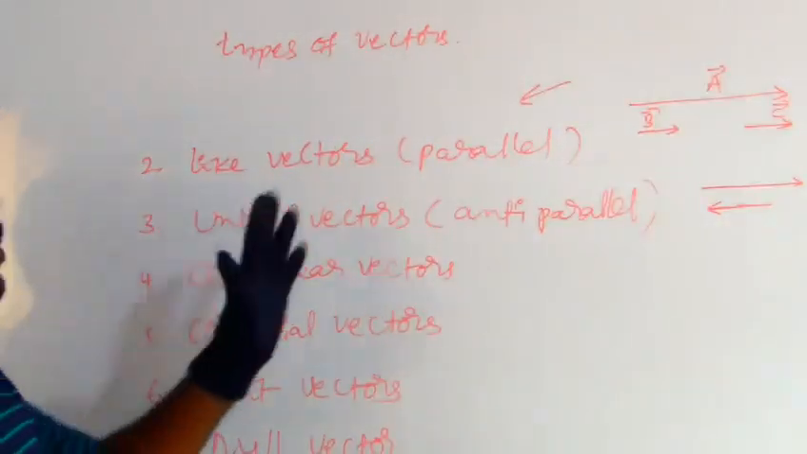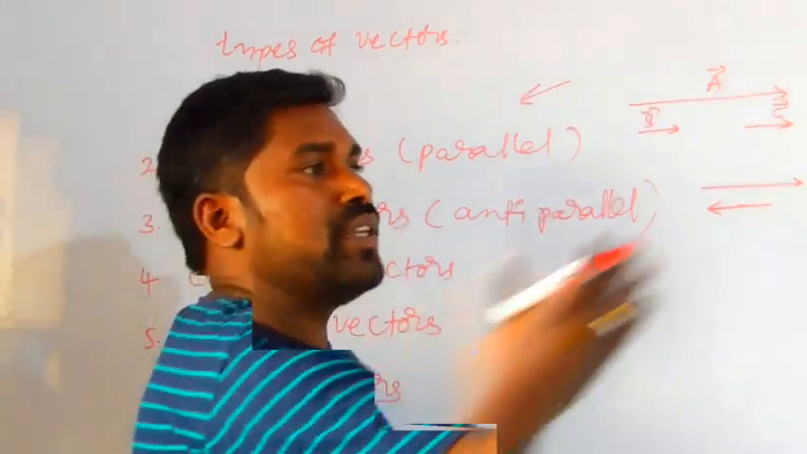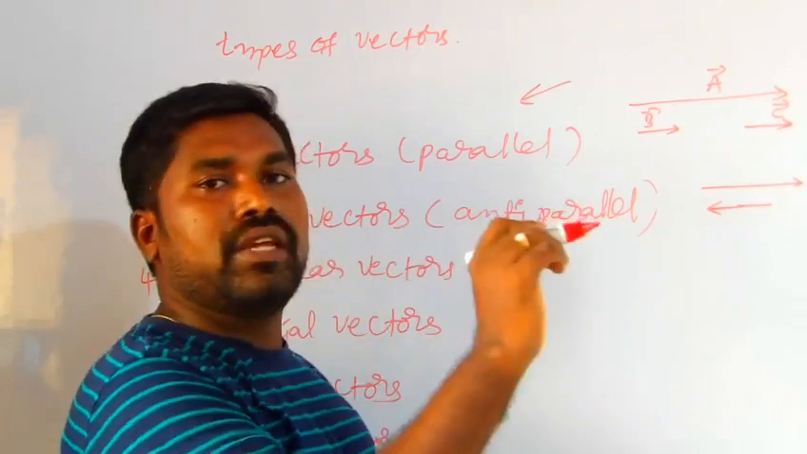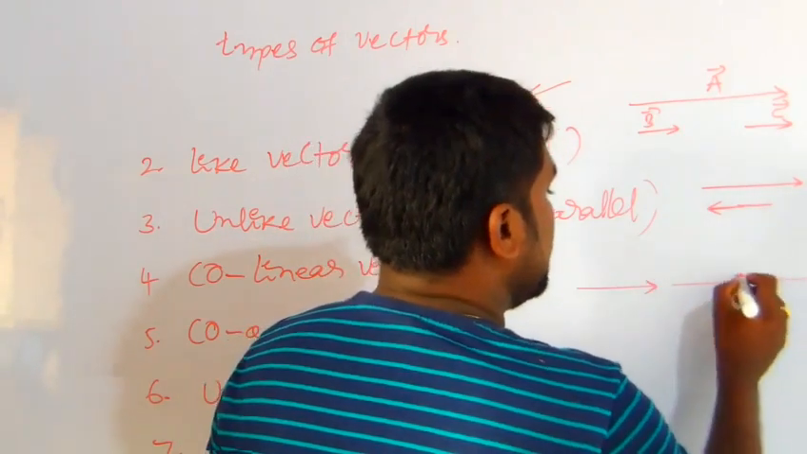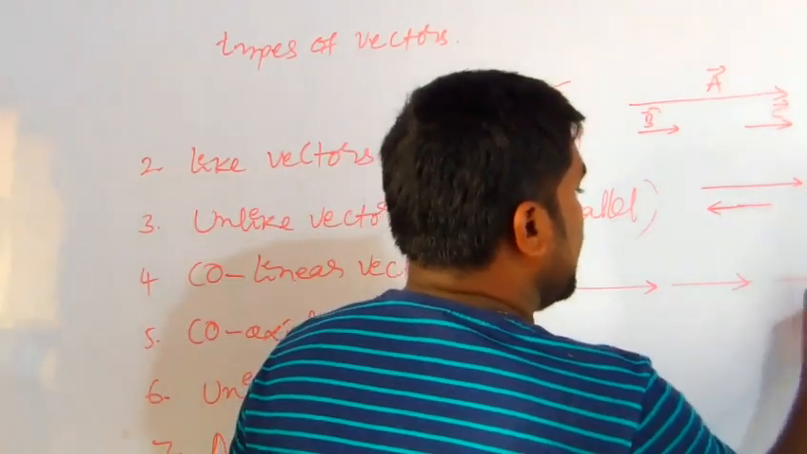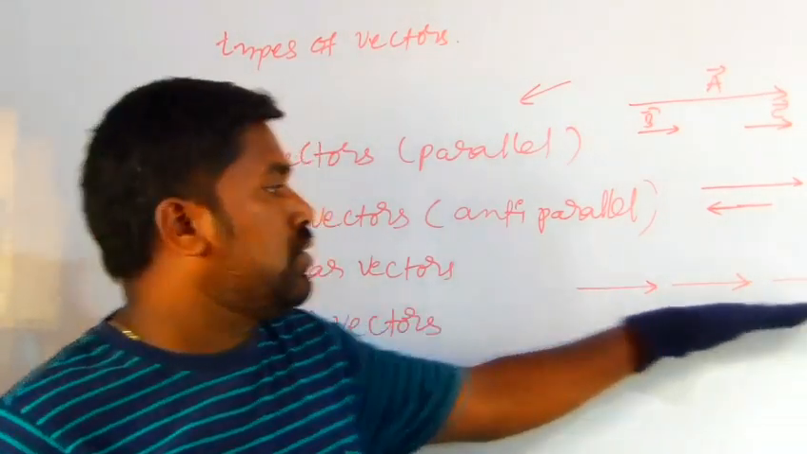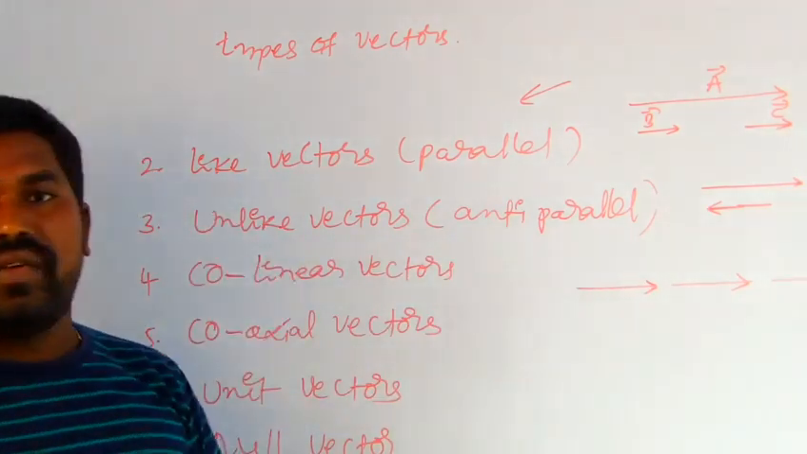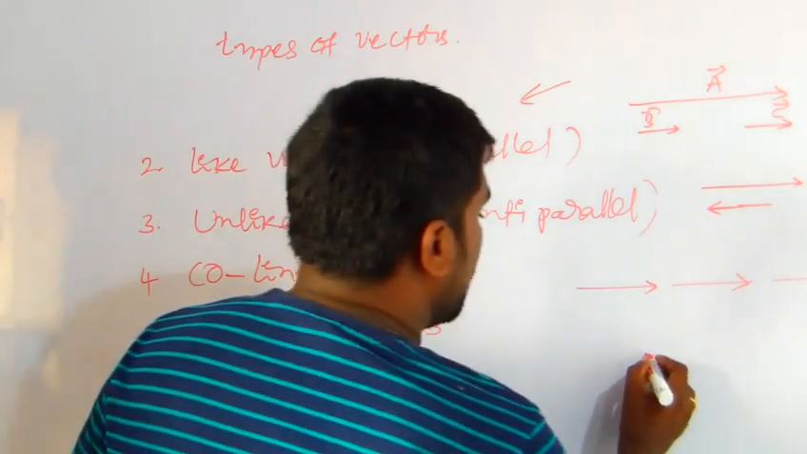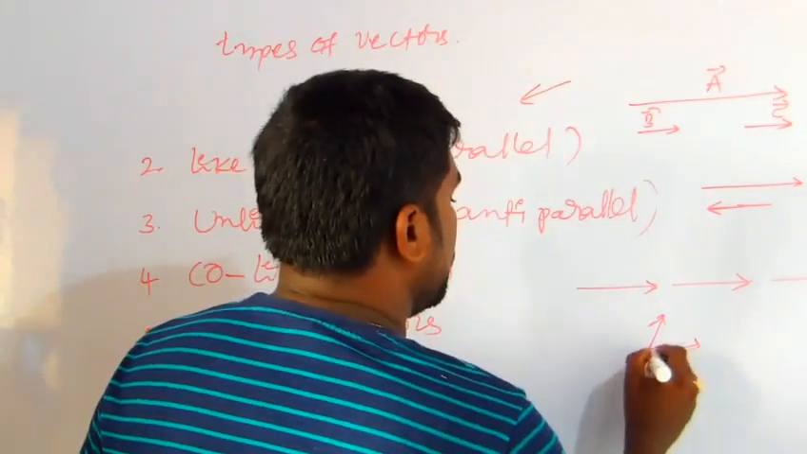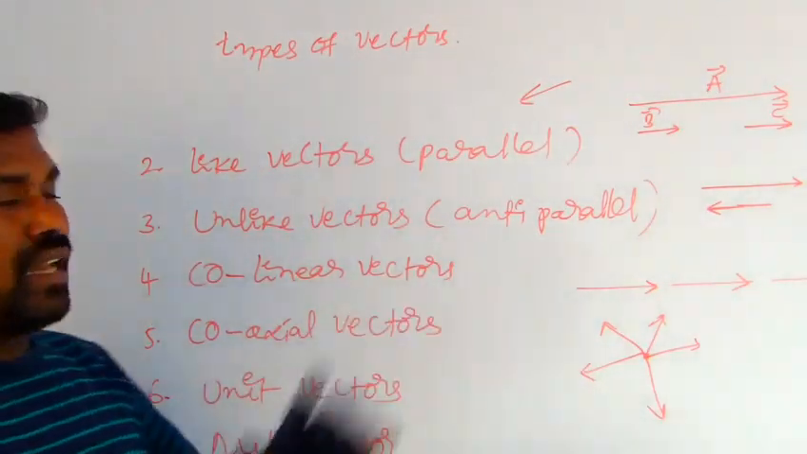Coming to the collinear vector: if all the vectors are passing through one straight line, so this is the straight line, here there is a vector, here there is a vector, and here there is a vector. These three vectors lie on the same line. So this is called collinear vectors. What are coaxial vectors? All the vectors starting from the same point are coaxial vectors.